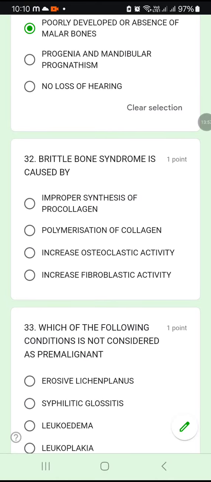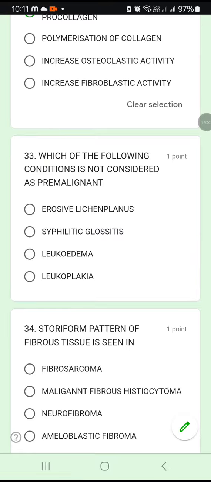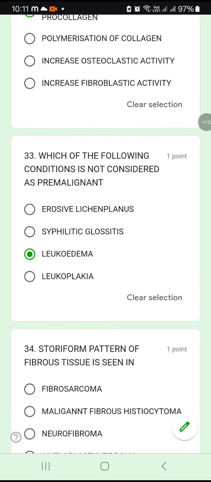32. Brittle bone syndrome is caused by improper synthesis of procollagen. That is true, correct. Polymerization of collagen, no. Increased osteoclastic activity, no. Increased fibroblastic activity, no. Mainly the pathogenesis of brittle bone syndrome is improper synthesis of procollagen. Okay, 32A. Which of the following conditions is not considered as pre-malignant? Erosive lichen planus, syphilitic glossitis, leukedema or leukoplakia. Definitely leukedema is not a pre-malignant condition.